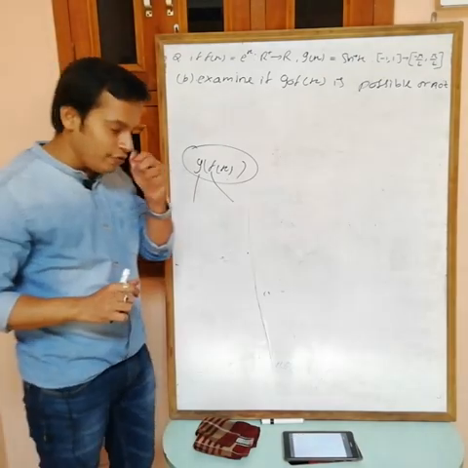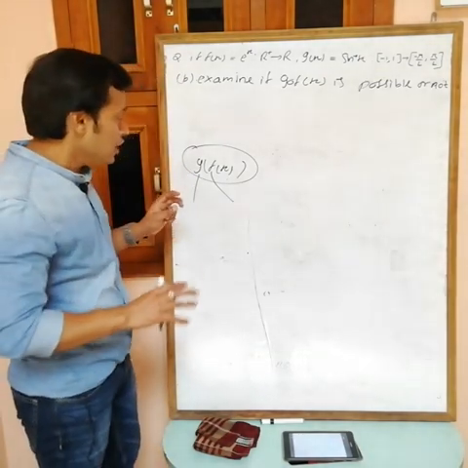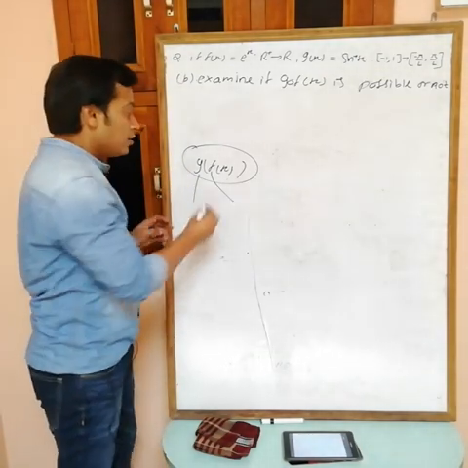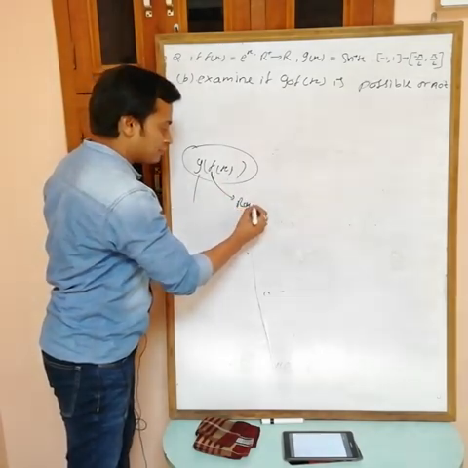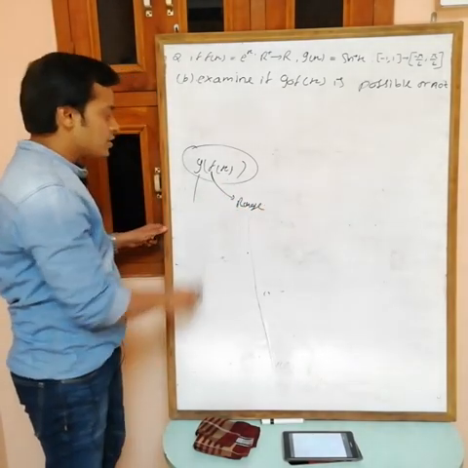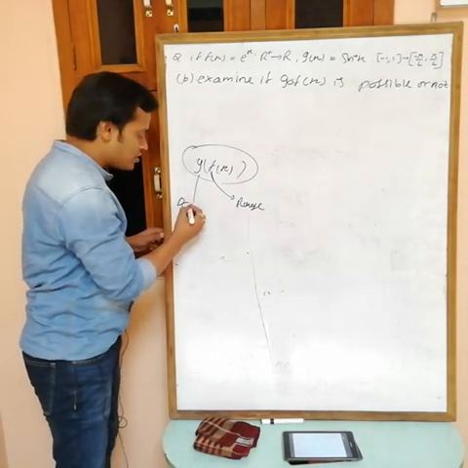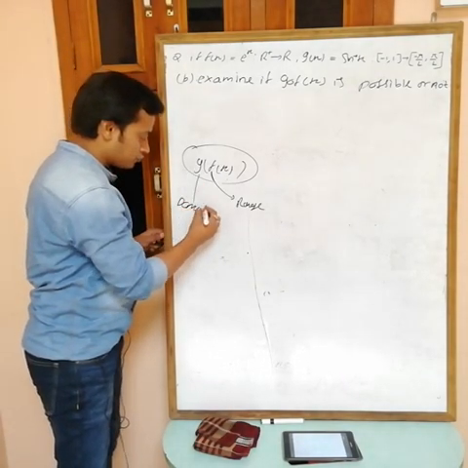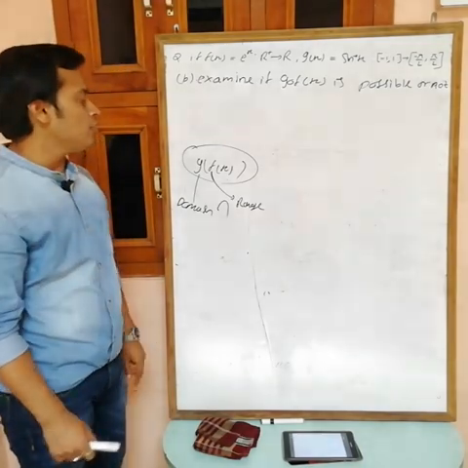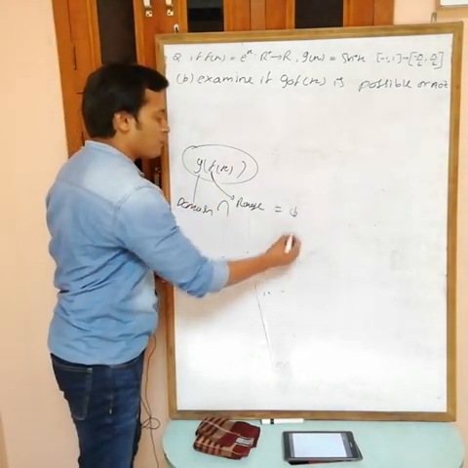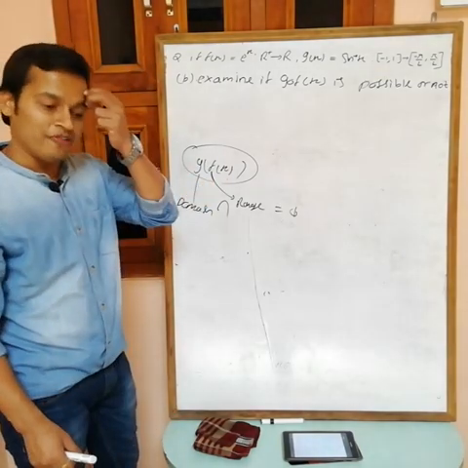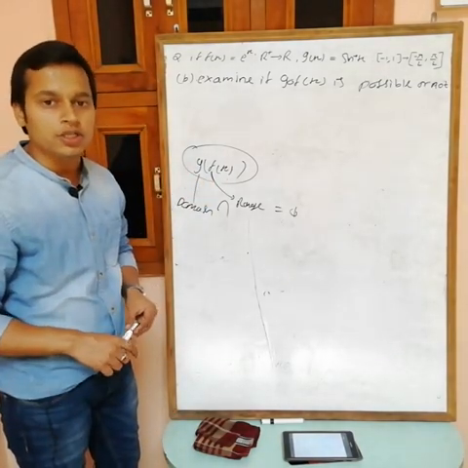And the third point is, if the intersection of the range of f(x) and the domain of g(x) is equal to phi, then the composite function g of f(x) is not defined.